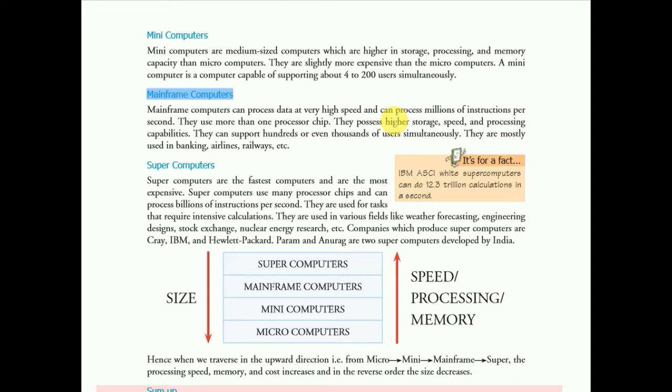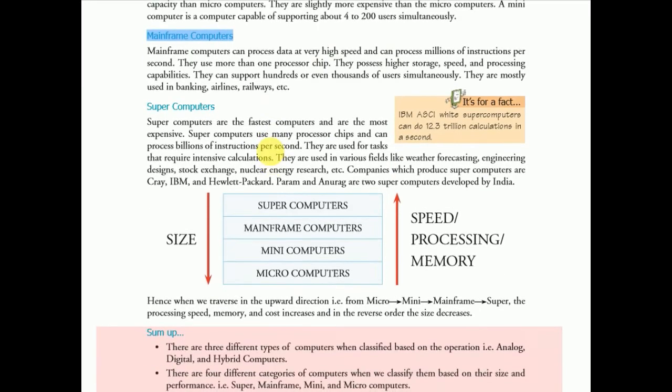So, what is a mainframe computer? Mainframe computers process the data at very high speed, but the mainframe computers are also larger in size, and they can process millions of instructions per second. They use more than one processor chip and have high storage speed and processing capability. They can support 100 or even 1000 users simultaneously. So the mainframe computer is more powerful than mini and microcomputers.